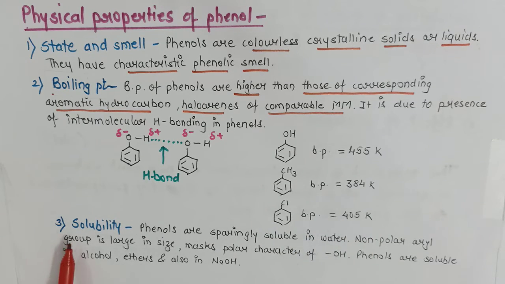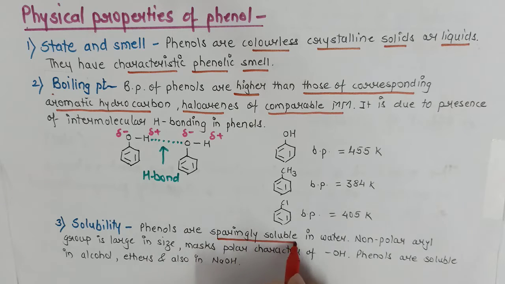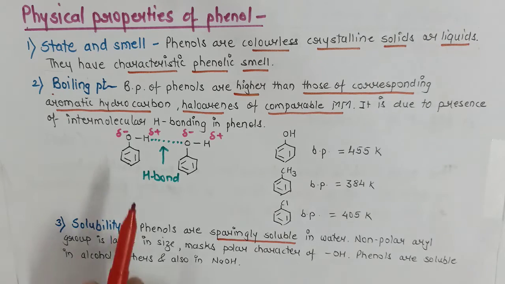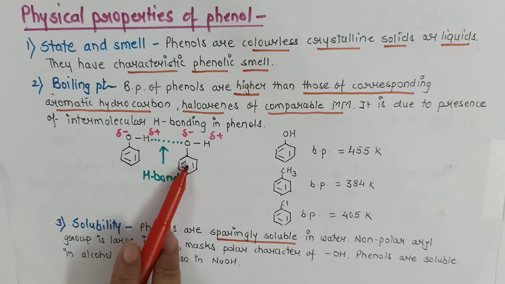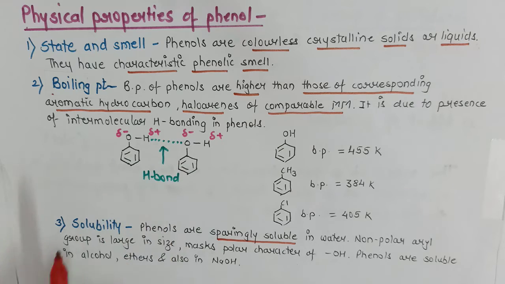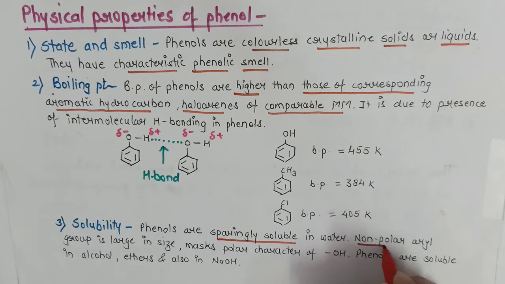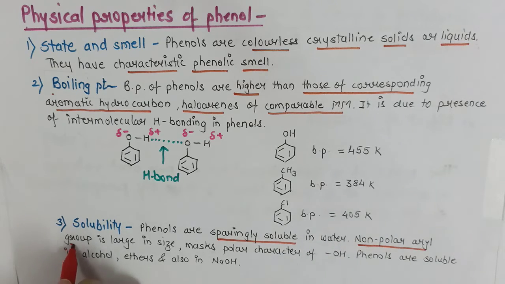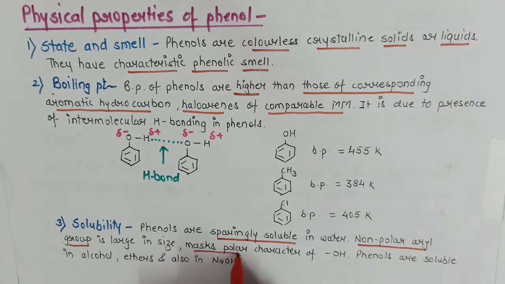Now solubility. Phenols are sparingly soluble in water. In alcohols, we have seen they are readily soluble in water because they form hydrogen bonds. Phenols, although they have hydrogen bonds among themselves, cannot form hydrogen bonds with water, or the strength is not that good. Reason: the non-polar aryl group is very large in size, and therefore it masks this polar OH bond.